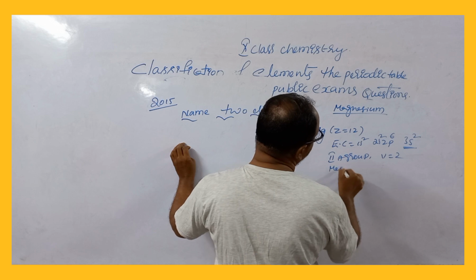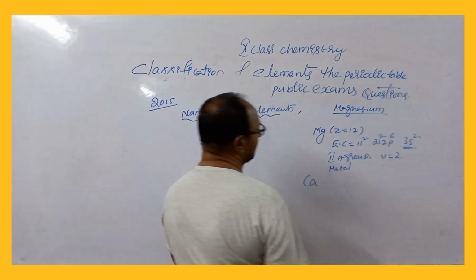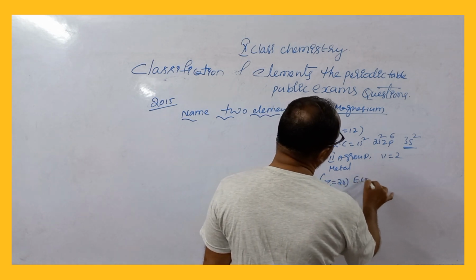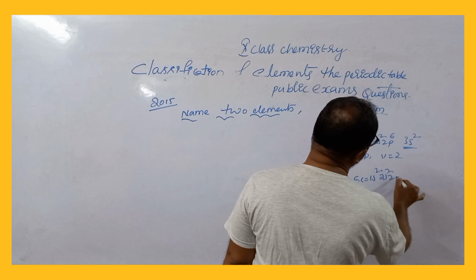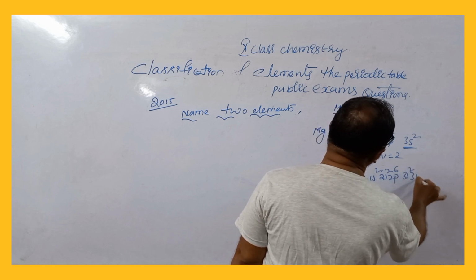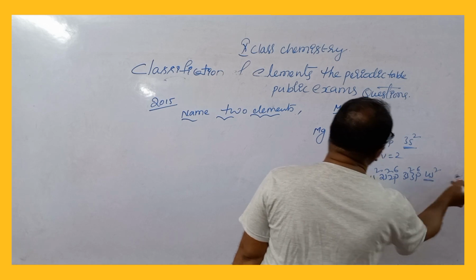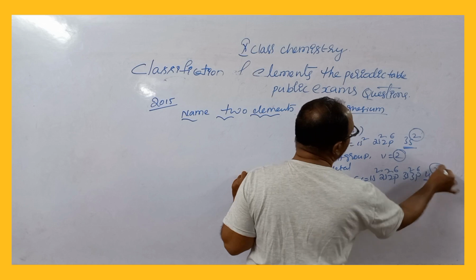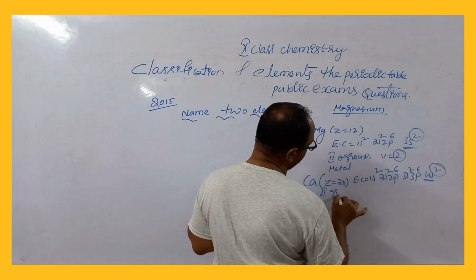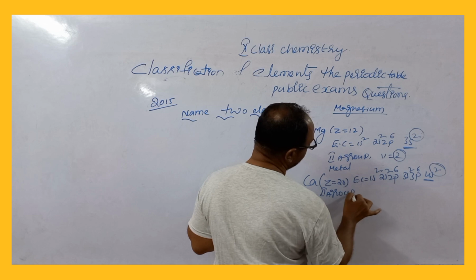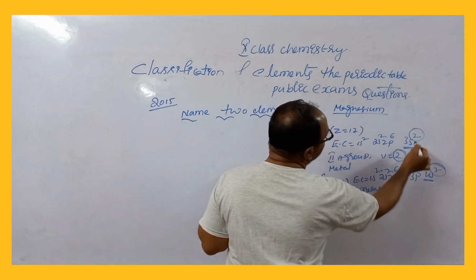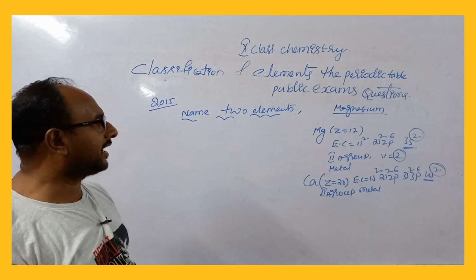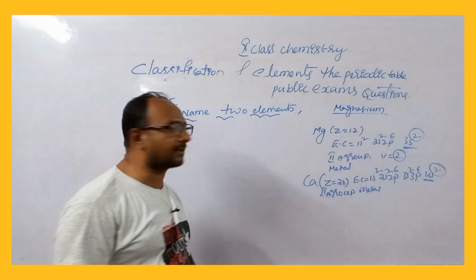Now, for example, we are taking calcium. Its atomic number is 20. Electronic configuration is 1s2, 2s2, 2p6, 3s2, 3p6, 4s2. Now you can see the number of valence electrons for magnesium is 2, for calcium also 2. So it is also a group 2A metal. Calcium's valence electrons are similar to magnesium's. So calcium is similar.